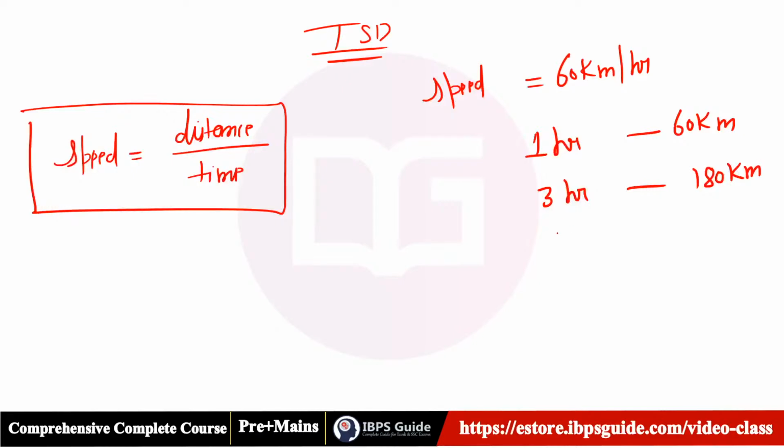In 30 minutes, that is half an hour, so that is 30 kilometers. Instead of 30 minutes we can say half an hour. Okay, in 10 minutes, what distance will be covered?